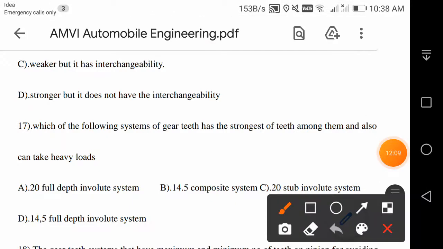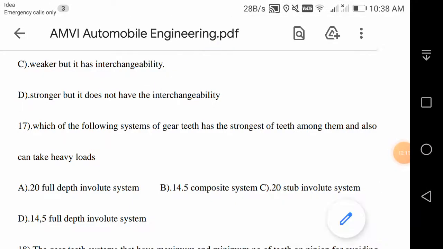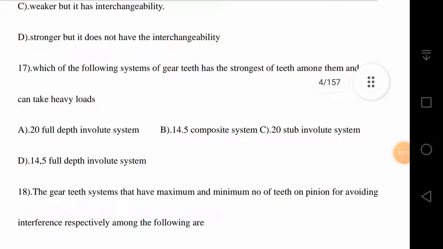It is actually D. It is stronger but it does not have interchangeability. Such types of questions are also very confusing, so you have to identify the correct wordings and terminology. Unless you have studied the basic books for automobile engineering, volume 1 and volume 2 by Kirpal Singh, and IC Engines by V Ganesan, you cannot answer these questions thoroughly. I made the bits in such a way that they are far above the standard of your automobile engineering for the AMVI examination. But if you can solve these questions, you will definitely crack the exam without any doubt.